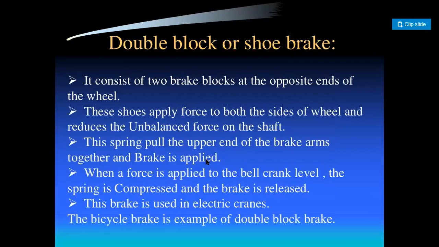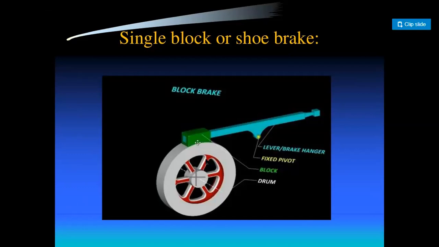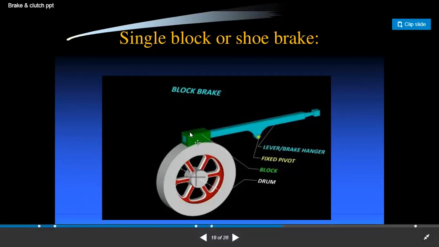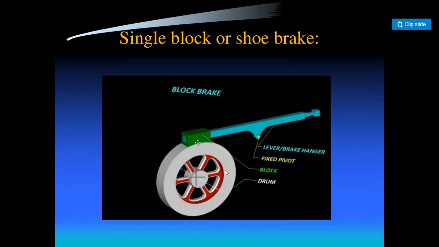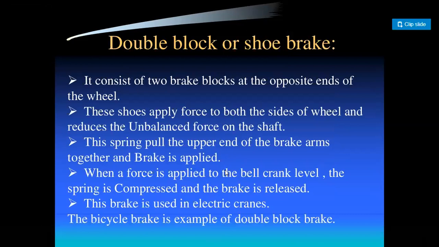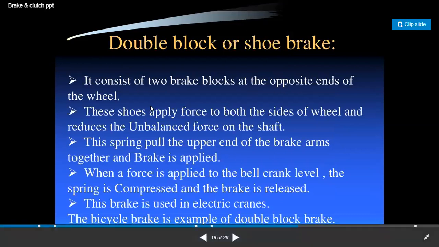Now, the double block or shoe brake. In the single block brake, only a single block is used. In the double block brake, two blocks are used to apply the brake on the drum. It consists of two brake blocks at opposite ends of the wheel.